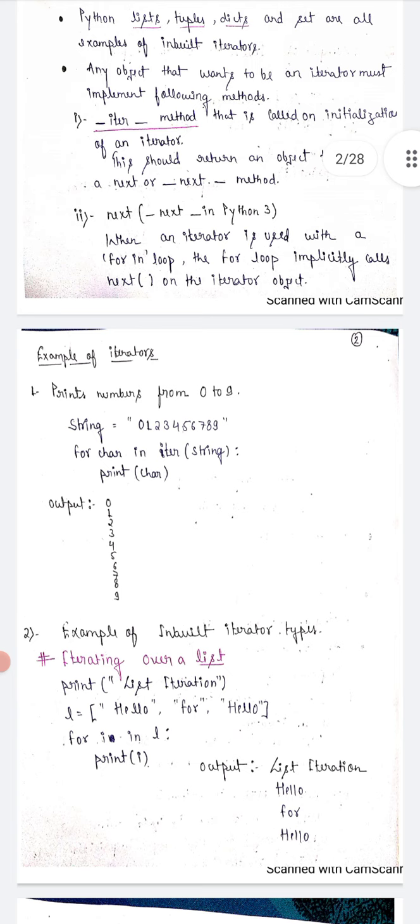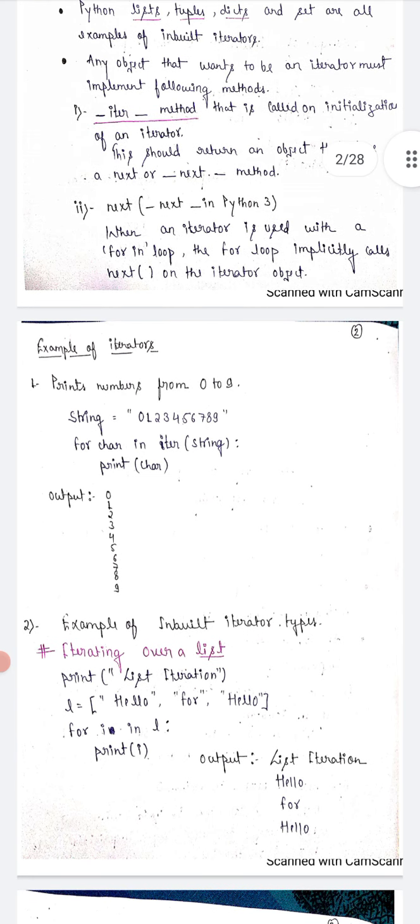So the first example prints the numbers from 0 to 9. This is a sequence of numbers, 0, 1, 2, 3, 4, 5, 6, 7, 8, 9, and this is a string, because we are using the numbers like a string. The string is equal to 0, 1, 2, 3, 4, 5, 6, 7, 8, 9. For char in the string, print the char. The output is 0, 1, 2, 3, 4, 5, 6, 7, 8, 9, because this operation is applied like an iteration.